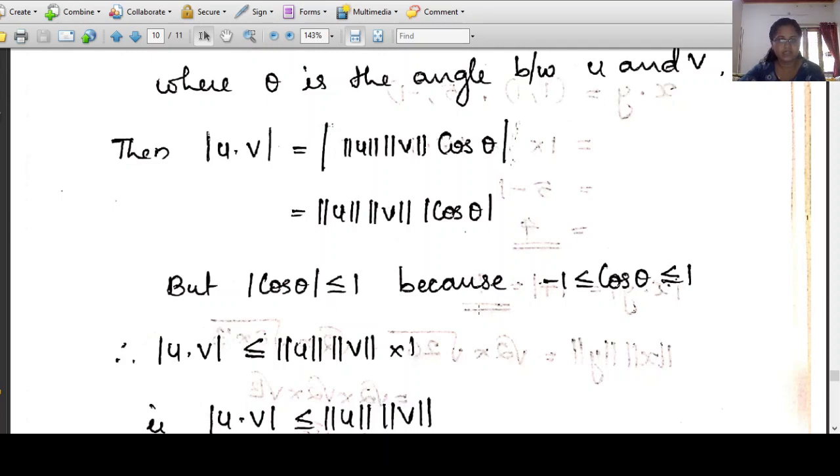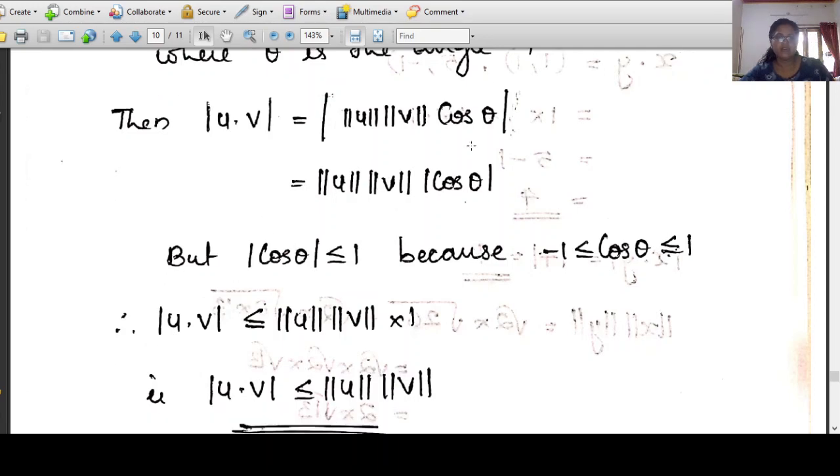Mod cos theta is always less than or equal to 1 because cos theta lies in the range minus 1 to plus 1. For the values from minus 1 to plus 1, when we take the modulus, that quantity lies between 0 and 1. So mod cos theta is always less than or equal to 1. I am substituting this bound for mod cos theta here.